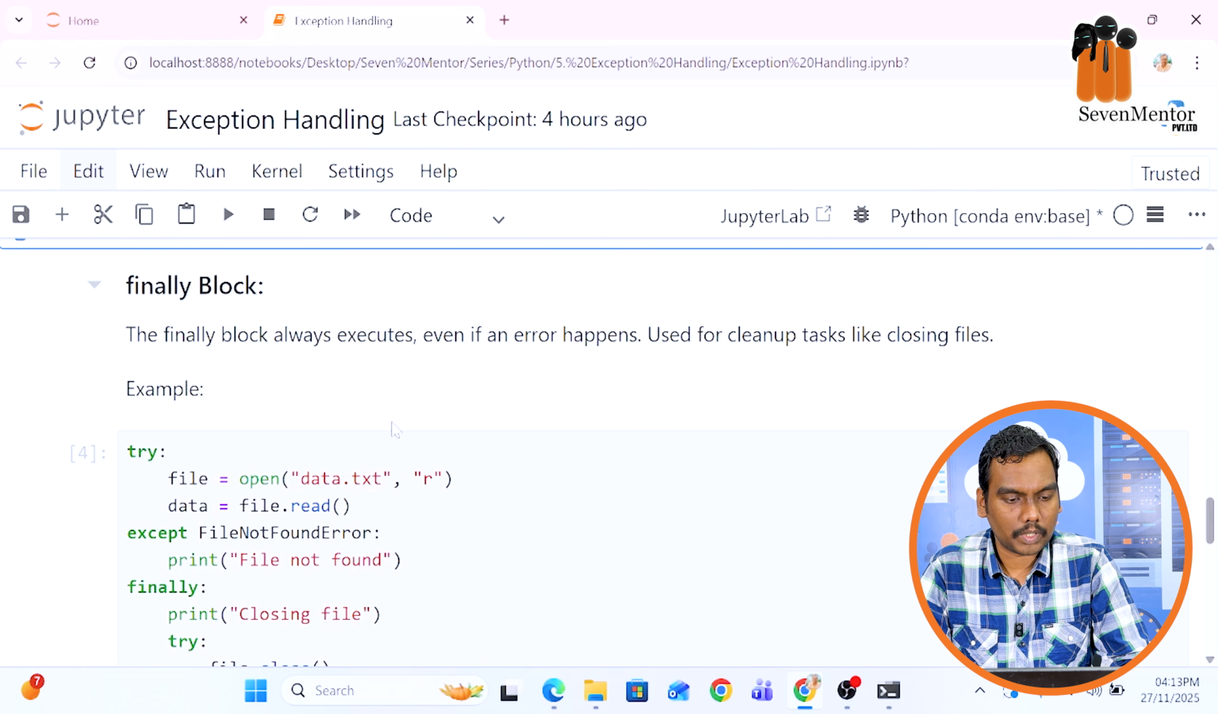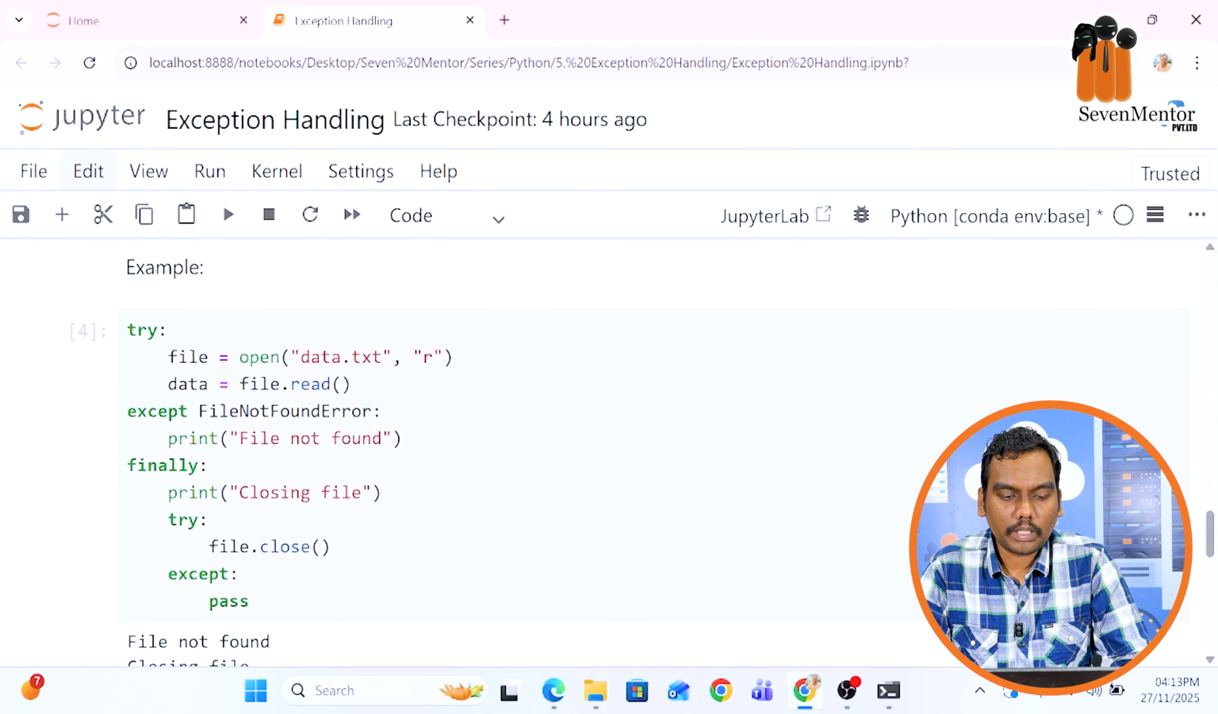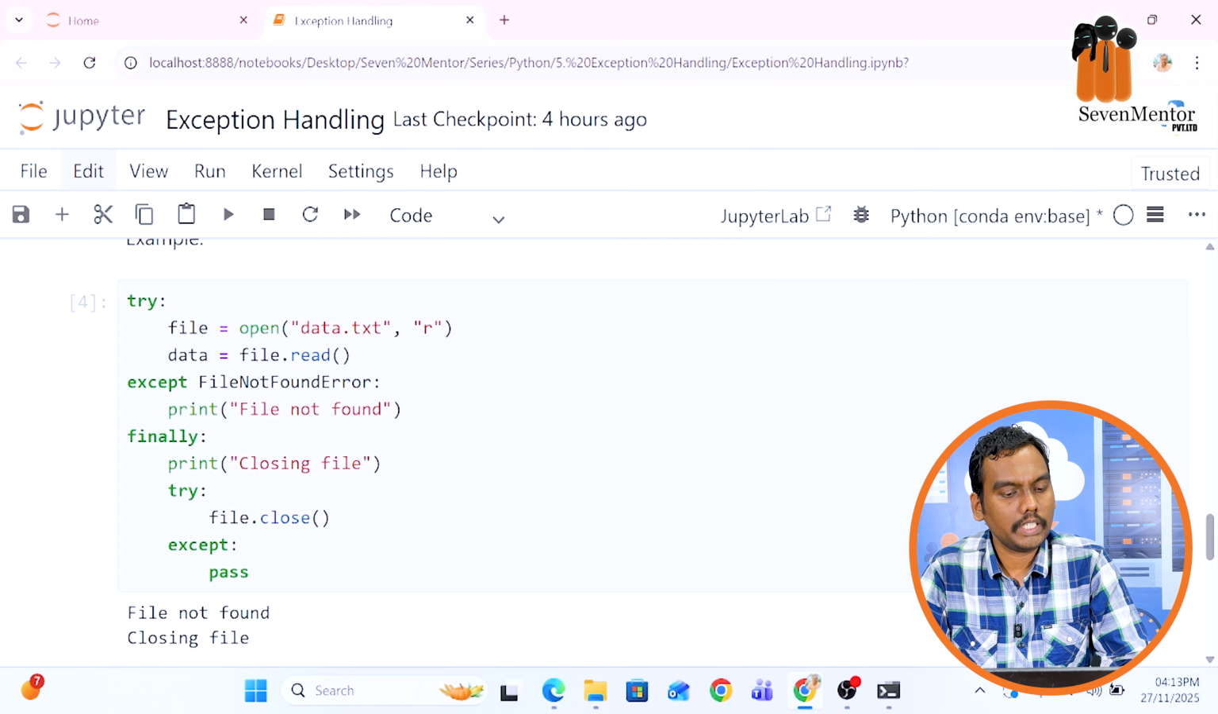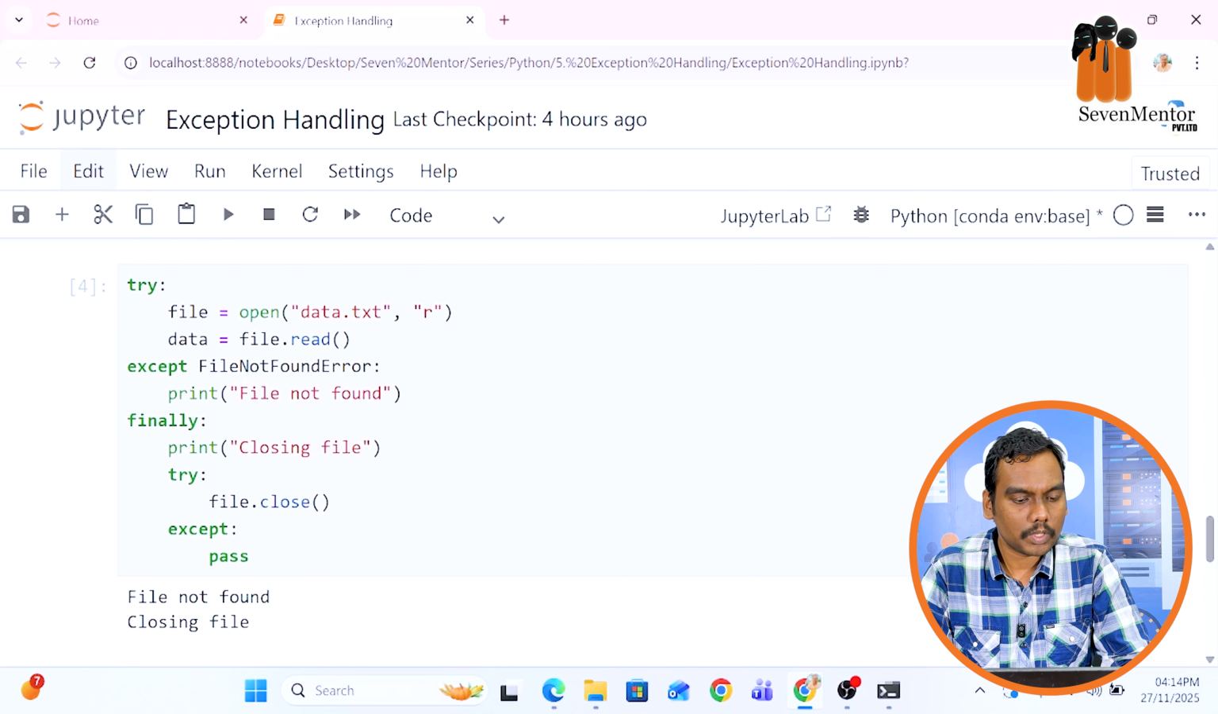Now consider this example. So try file, open the particular file. So with the help of this open function, we are just calling one file and reading that with the help of .read. If file not found error occurred, it will say file not found, and finally it will close the file. Once the operation is done, it will close the file. If the file exists, it will just perform this file.read, and with the help of finally block, we will just close the file, because it is good practice to close the file, close the database connection to avoid the unnecessary changes. And again, try file.close except pass.